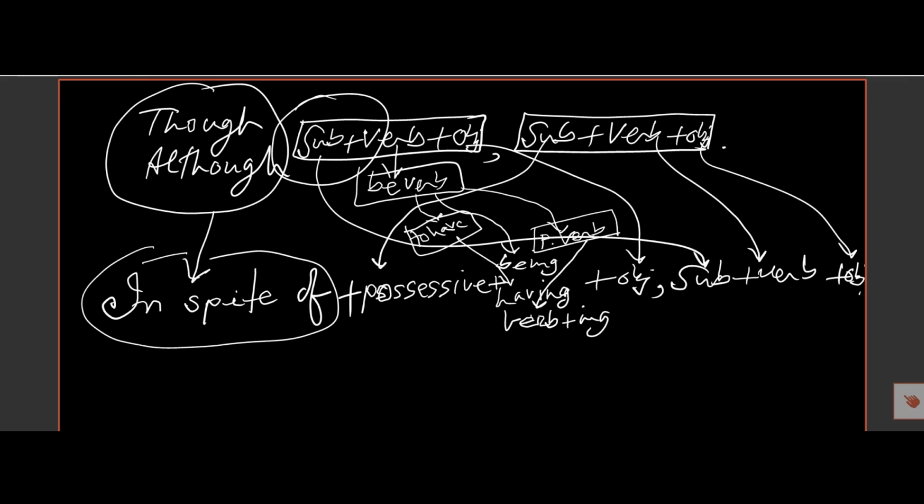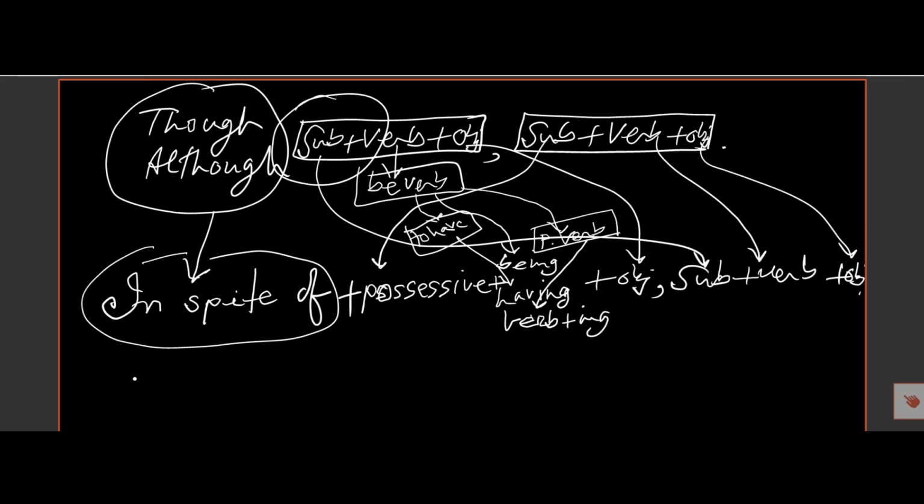Then the verb of the part after though or although: if it is a be verb, then it will be being. If it is a have verb, then it will be having. If the verb is an action verb, then it will be verb plus "ing". And then the object. And the part after that, the subject of the other part will be the subject here, and then verb and object.